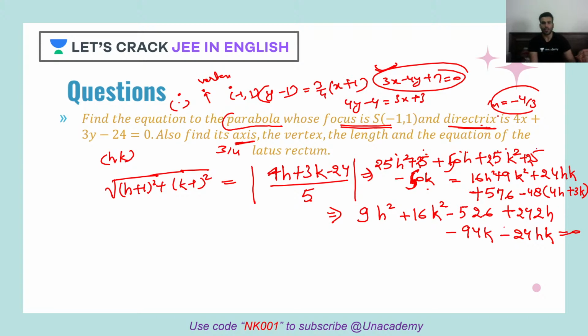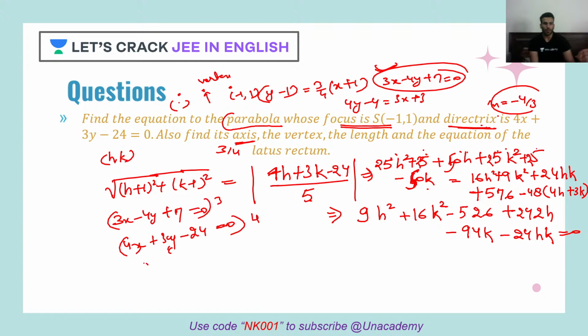Okay, so this is your equation. We can just simplify it. I'll tell you also how exactly we can simplify it further. But before that, yes, as this guy has told me, we have figured out the axis. What we can do is axis intersections. So 3x minus 4y plus 7 is equal to 0, and then we have this line 4x plus 3y minus 24 is equal to 0. So let's multiply this with 4 and let's multiply this with 3.